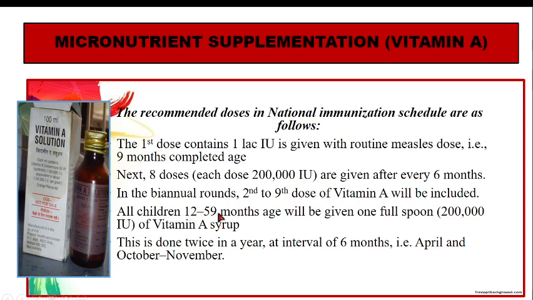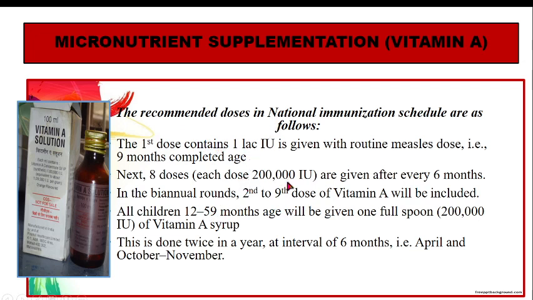So that way the baby gets it. This is started along with the measles dose. And then what we do is, in the month of April as well as in the month of October, November, we give 1 teaspoon. One teaspoon of this vitamin A syrup contains 1 lakh units, given at 9 months.